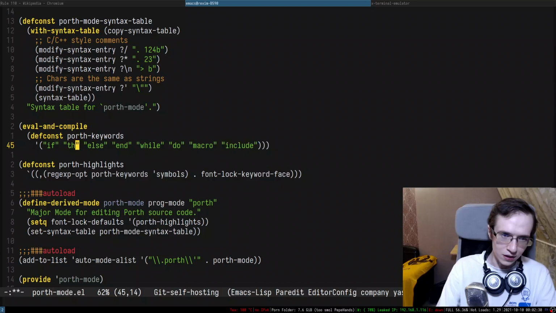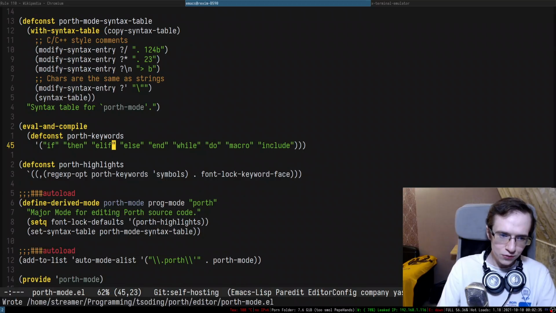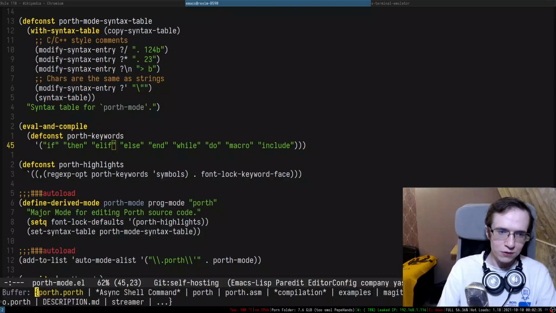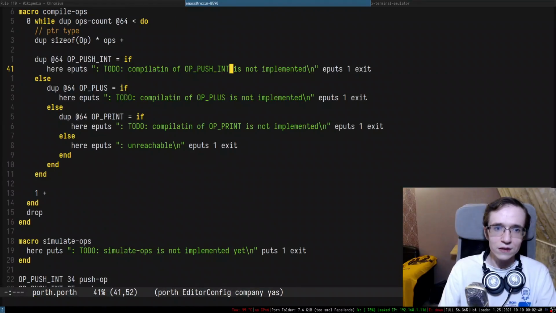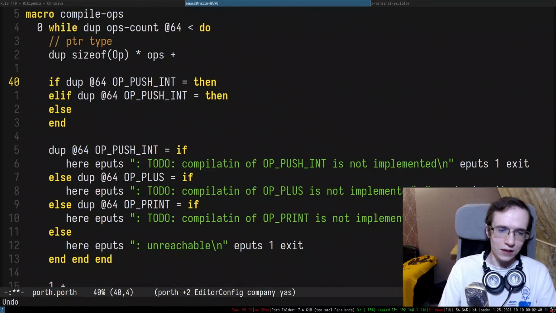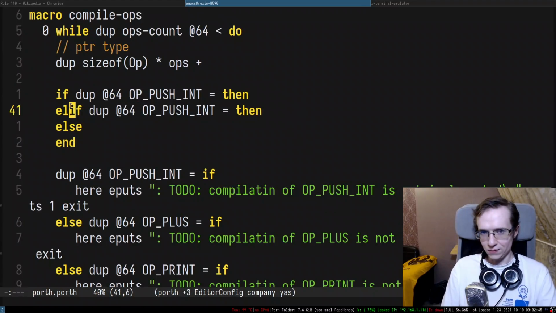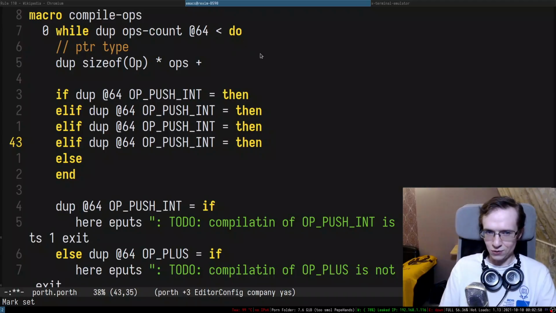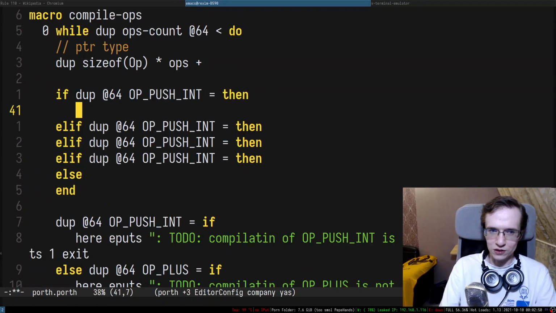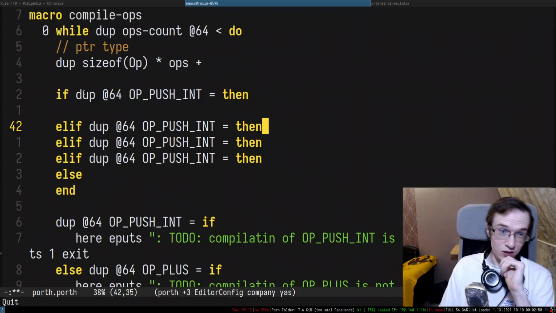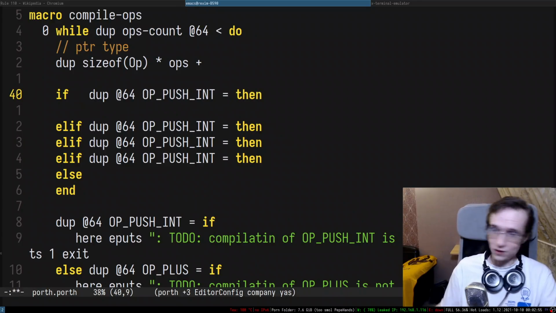So we're gonna have then, elif, right, I'm gonna reevaluate the buffer and I'm gonna revert this entire thing. Oh shit, okay, so now I'm gonna save this entire thing. Okay, cool. So yeah, it will look like this with the highlighting, right? I think it's fine, right? If you want to have a chain of these if-elses, I think it looks fine. So what do you guys think?